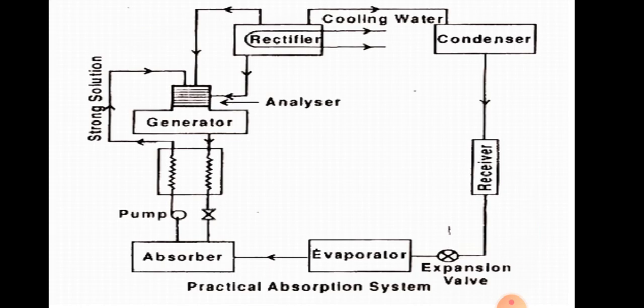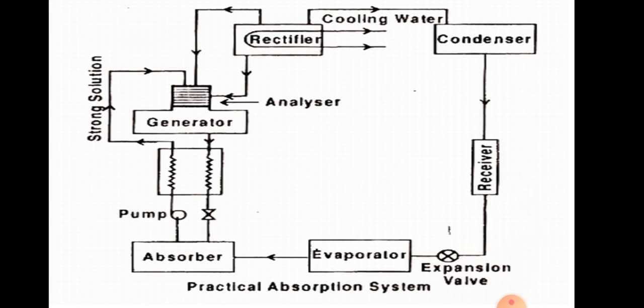The remaining solution, which has less ammonia, that is the water, is passed through the heat exchanger to the absorber again.